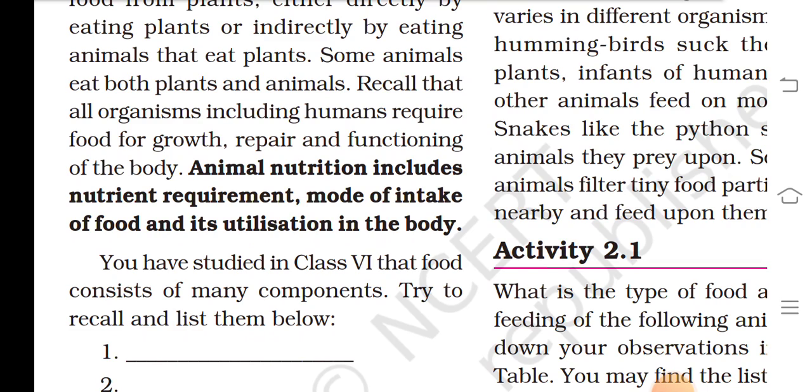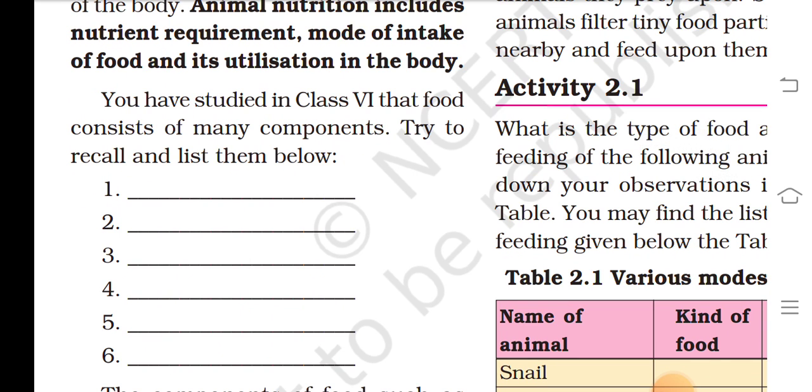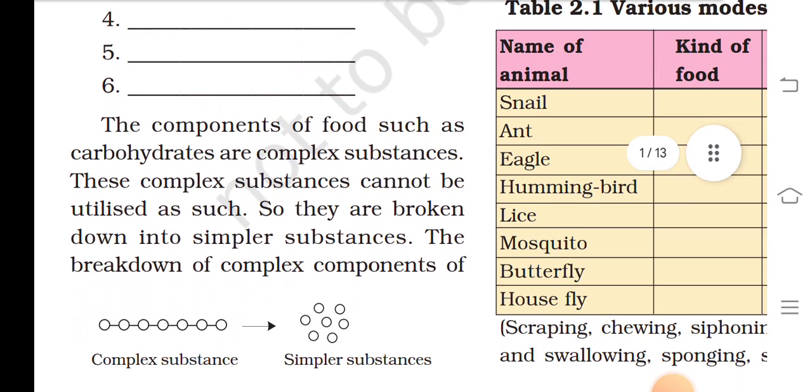Recall that all organisms, including humans, require food for growth, repair and functioning of the body. Animal nutrition includes nutrient requirements, mode of intake of food and its utilization in the body. You have studied in class 6 that food consists of many components. Try to recall and list them below.